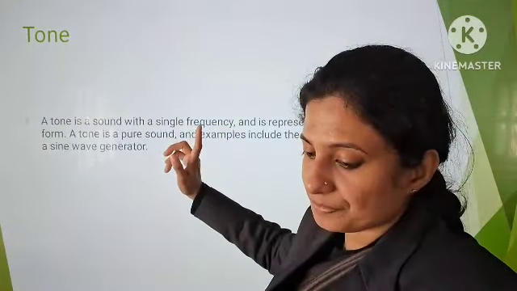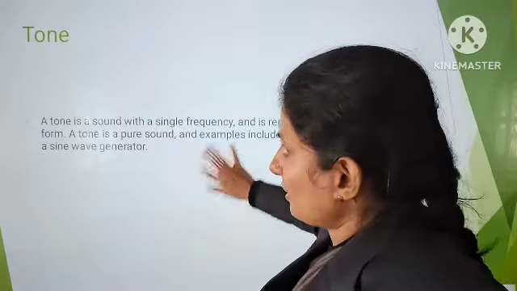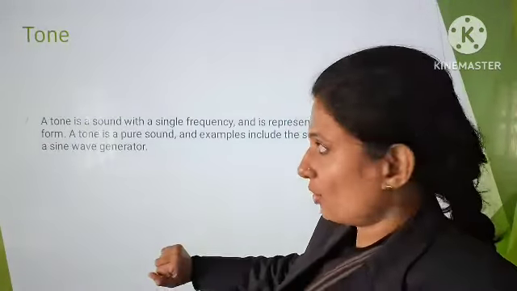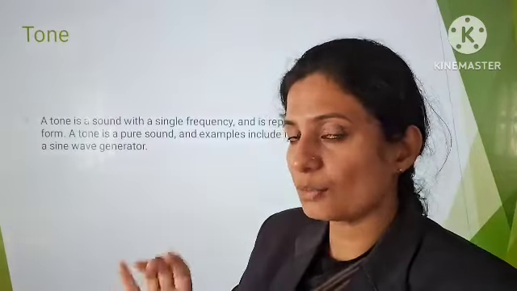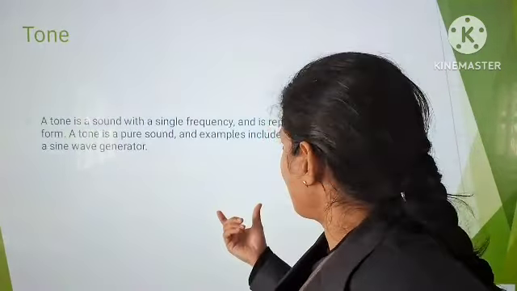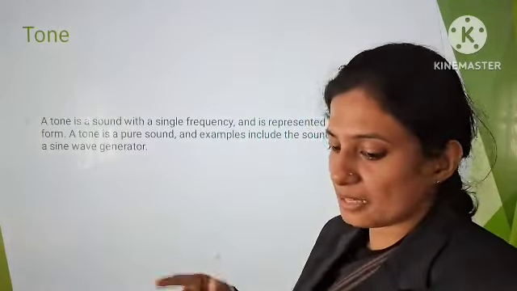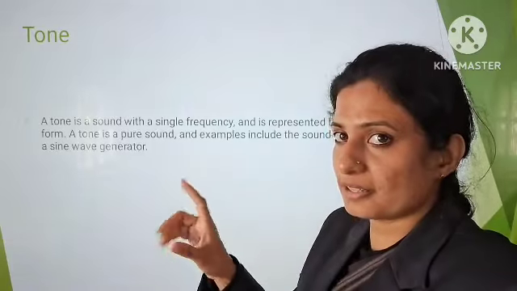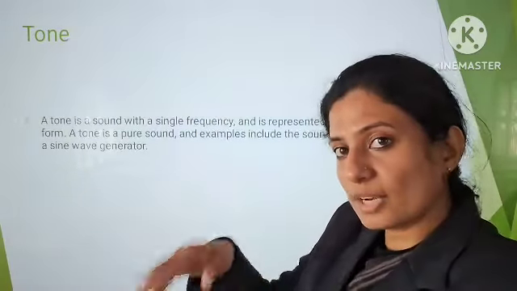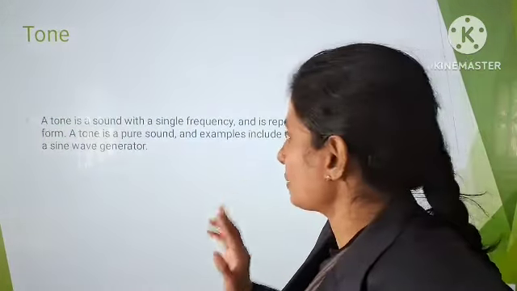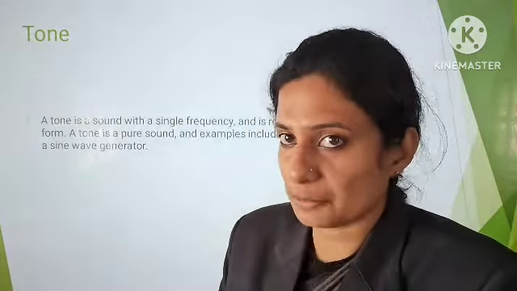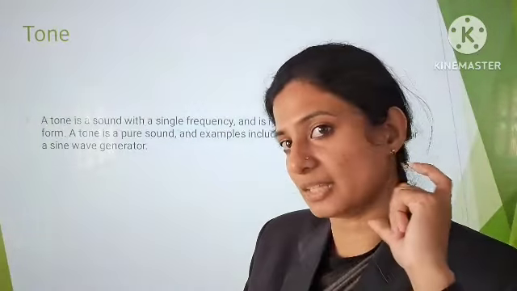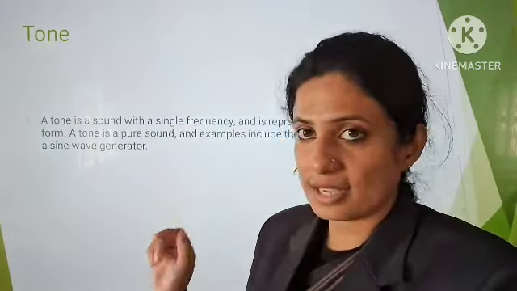Next one is tone and note. So, the difference between a tone and a note. Tone means a sound with a single frequency. A sound with a single frequency is called a tone and is represented by a single wave. If you are denoting it using a single wave, then only one waveform will be there for a tone. For example, we already learned about the tuning fork. It has a particular frequency, so it can only vibrate with that frequency. That is called a tone.